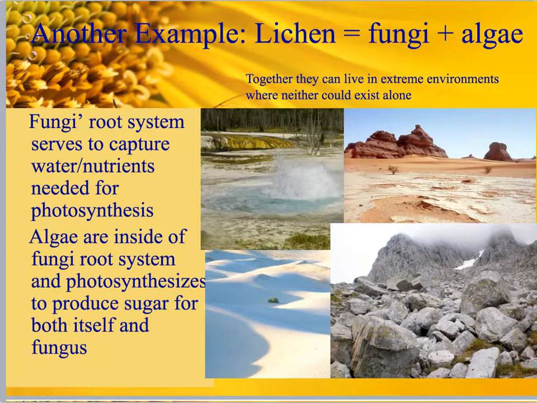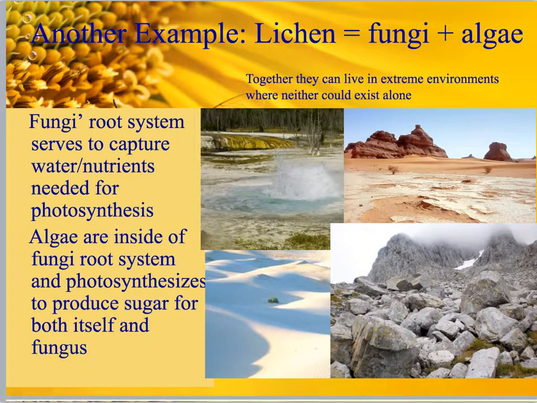Another example of a mutualistic relationship is lichen. Lichen is a combination of fungi and algae put together. Together they can live in extreme environments where no other life on Earth could exist. These environments could include hot springs, in which temperatures are extremely hot, extremely cold temperatures, extremely dry and hot temperatures, or up in high altitudes.